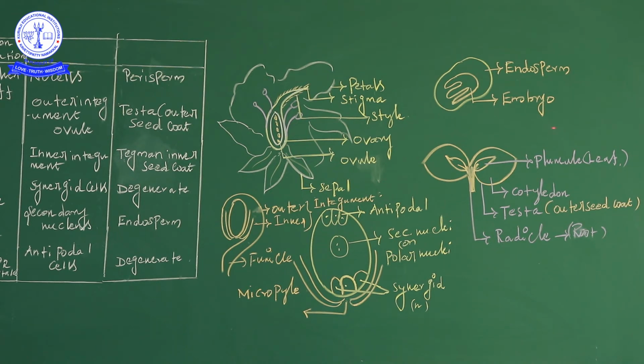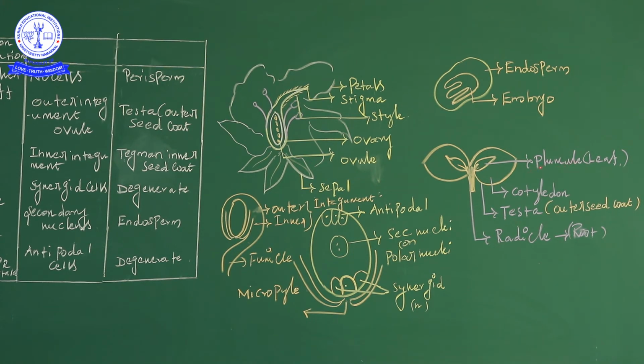Then the part of the plant below the soil is called the radicle region. The first part to enlarge and develop is the plumule.